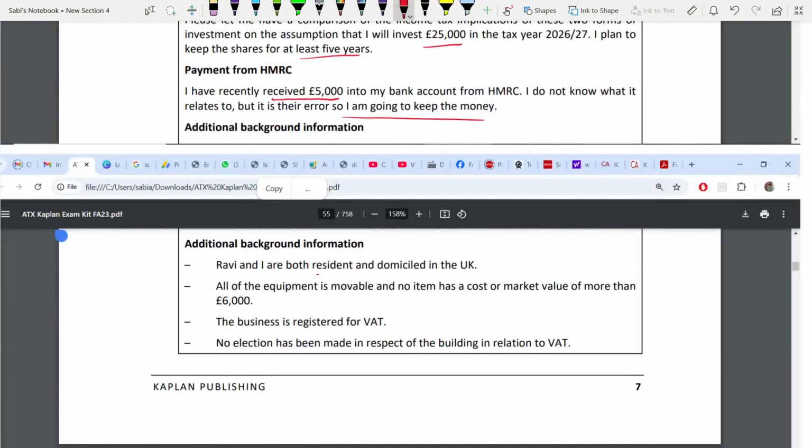Both are resident and domiciled in the UK. The equipment is movable and no item has a cost or market value of more than 6,000. The business is registered for VAT. No election has been made in respect of the building in relation to VAT. Why is this? This is regarding VAT. If you have studied VAT very carefully, you know there is an election for you to charge VAT, otherwise it is exempt.